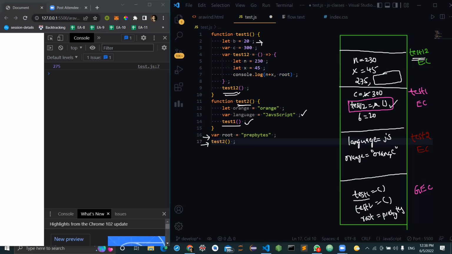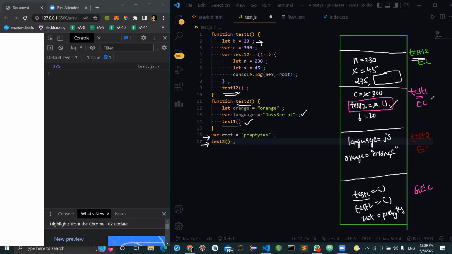Now we have to check for its lexical environment. Okay. Now, what is the execution context we are currently in? We are in test 1. And now, what is the lexical environment of test 1? We did not find it within this context, so we have to look for its lexical environment. And who is the parent of test 1? Don't look at this, look at this. Who is the parent of test 1? Test 2. Why test 2? Is there a variable test 1 within this test 2 context? And what is it? Global execution context.